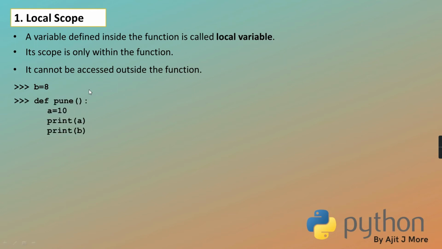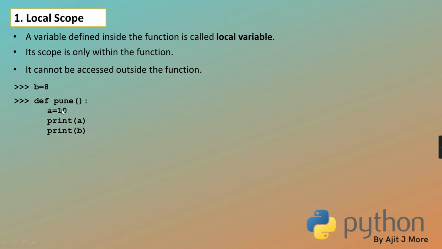Now, you have defined a function, def Pune. See carefully here. But this function is not going to run unless and until you call it. So this is just a definition. It will execute only when you call it.